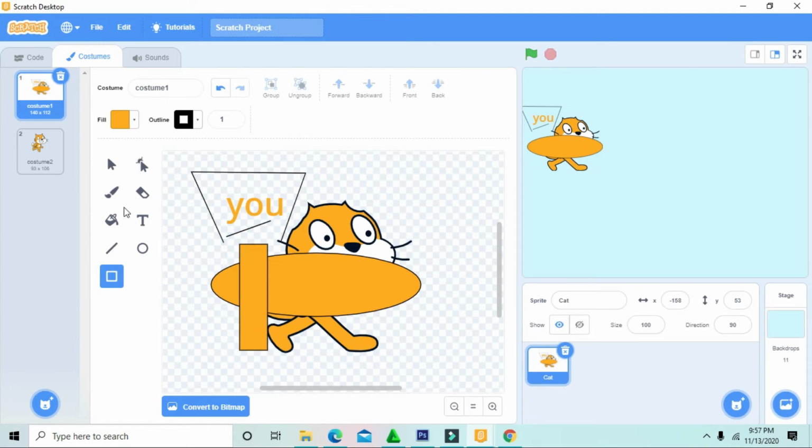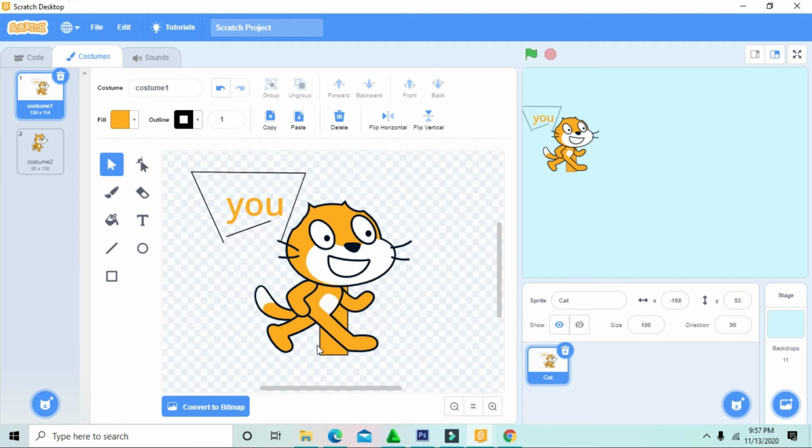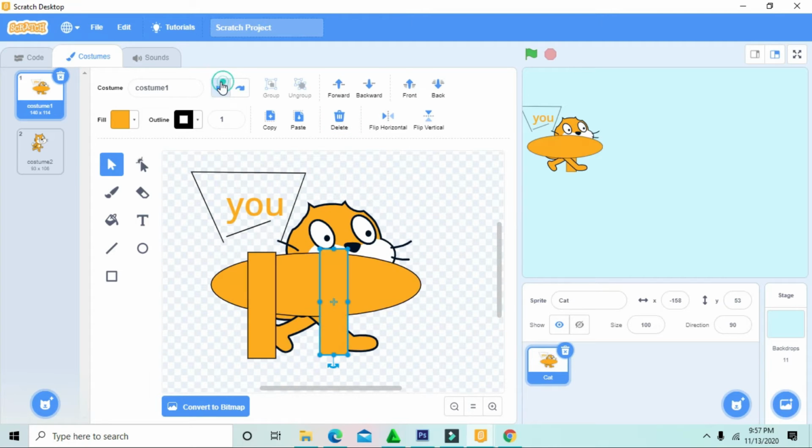I want to erase it all, but how? How to make it? We can copy and we can paste it. There's two. Flip, we can flip it vertical. One back. It will be in the back. Okay, how to erase it? We just pick this. We can delete. So very fast to delete. It will go very fast.